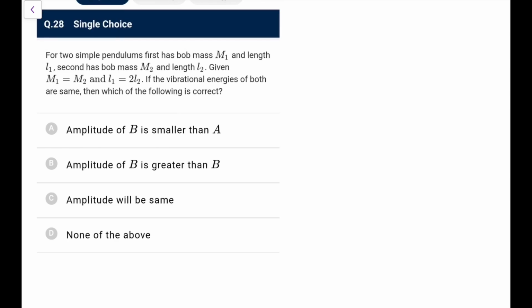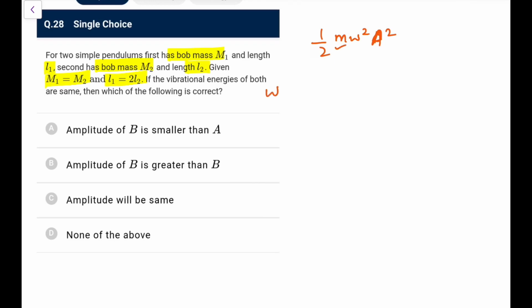Next. For 2 simple pendulums, the first has bob mass m1 and length L1, the second has mass m2 and length L2. Given the relation of both masses and lengths, if the vibrational energy of both is the same, which of the following is correct? So the vibrational energy is the same. That vibrational energy you will write as half m omega square a square. That is what we generally write.